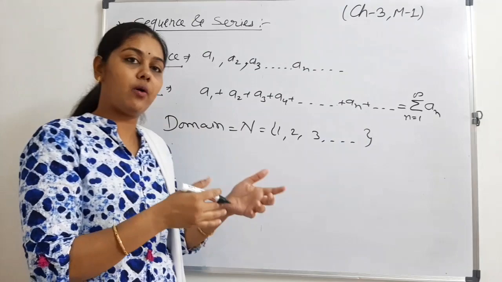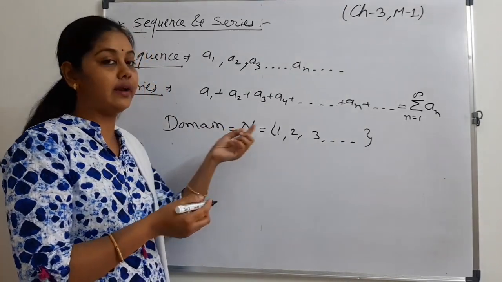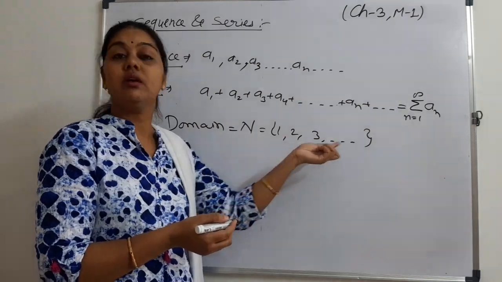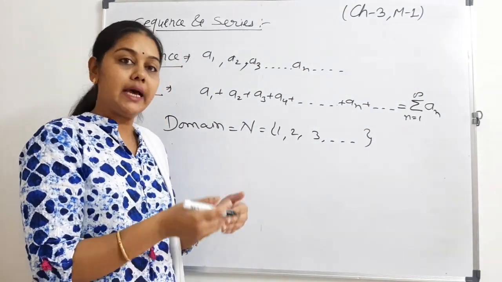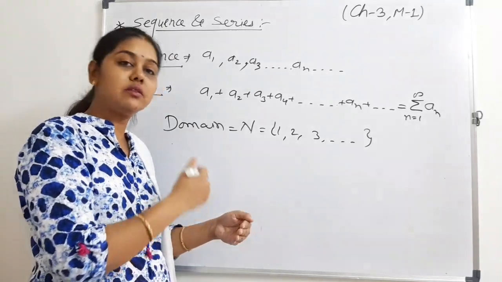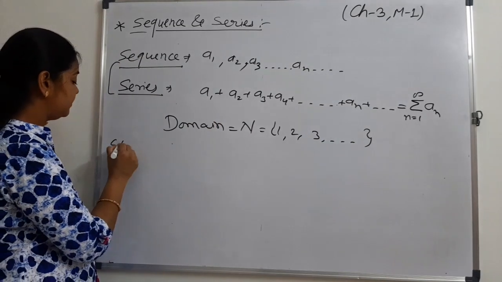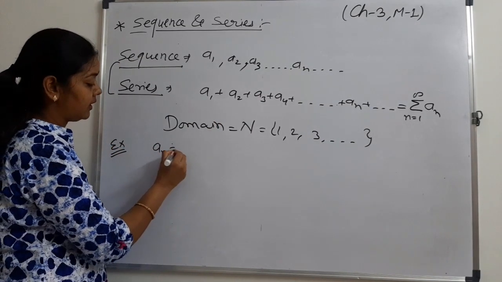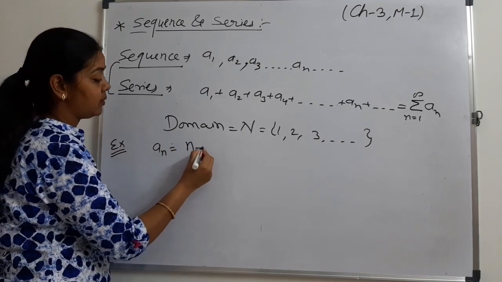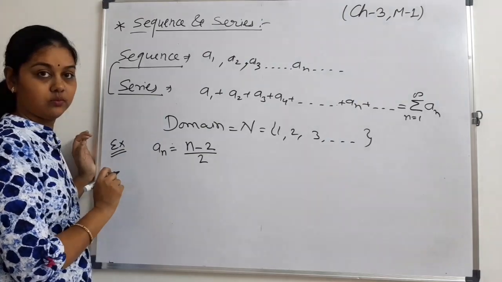Two types of relation could happen. First relation, when we find some term using natural numbers, and maybe we are finding the nth term with the previous term. Is it clear?